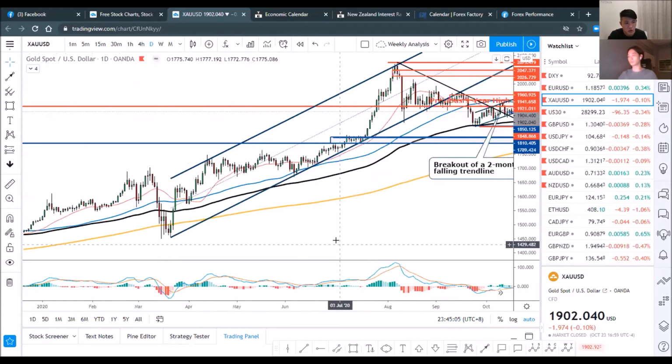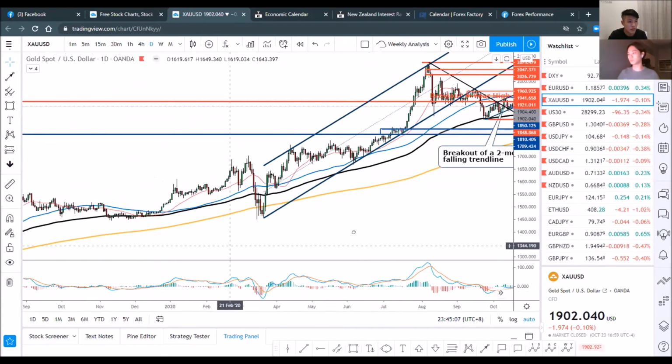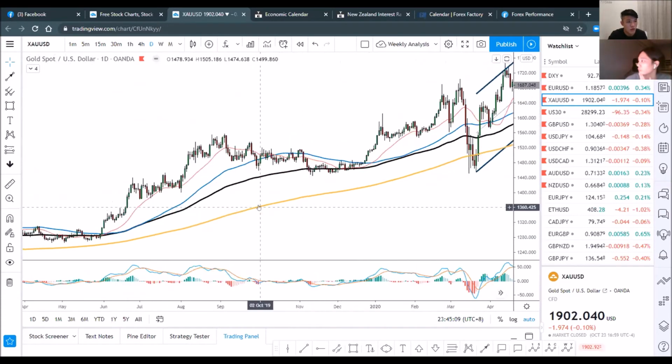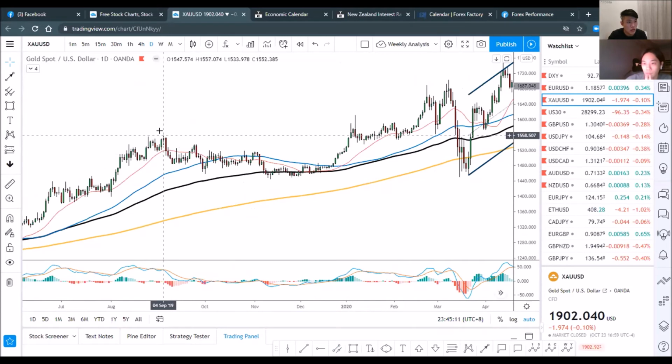If we go back to what happened previously for the gold, whenever it reaches a high, it goes into consolidation for quite a sustained period of time. Like last year in early September, it completed the entire consolidation in about 3 months.